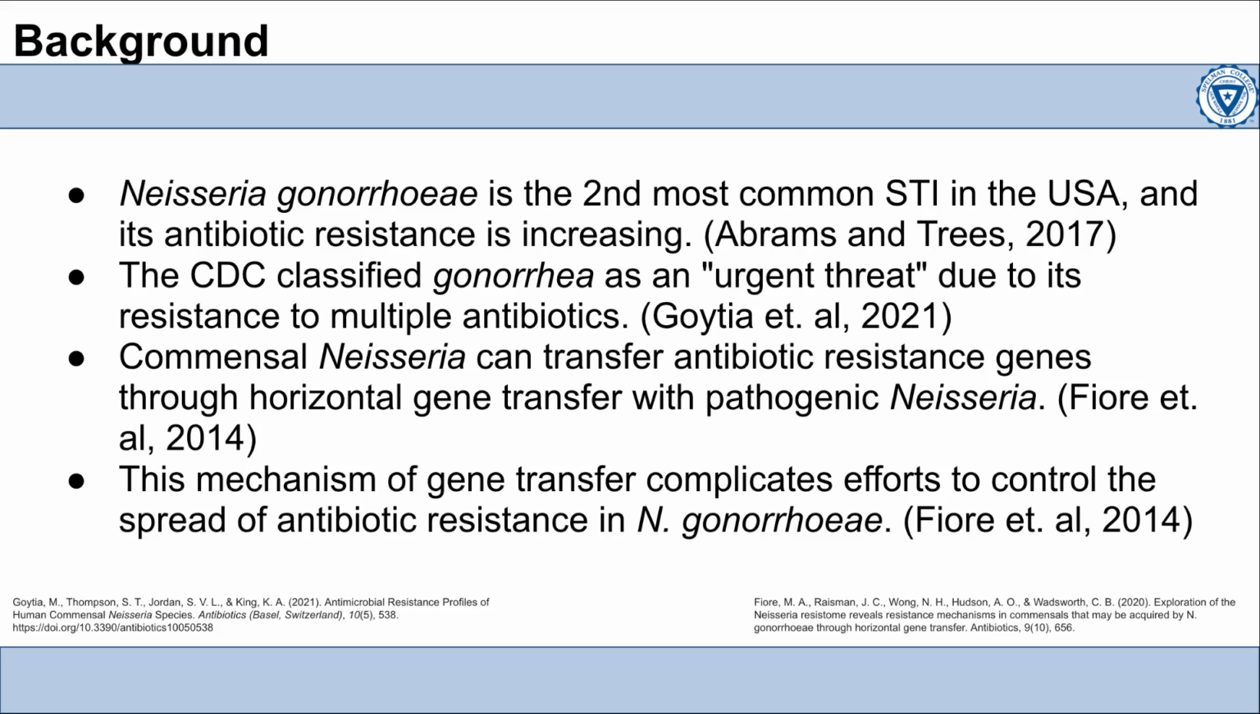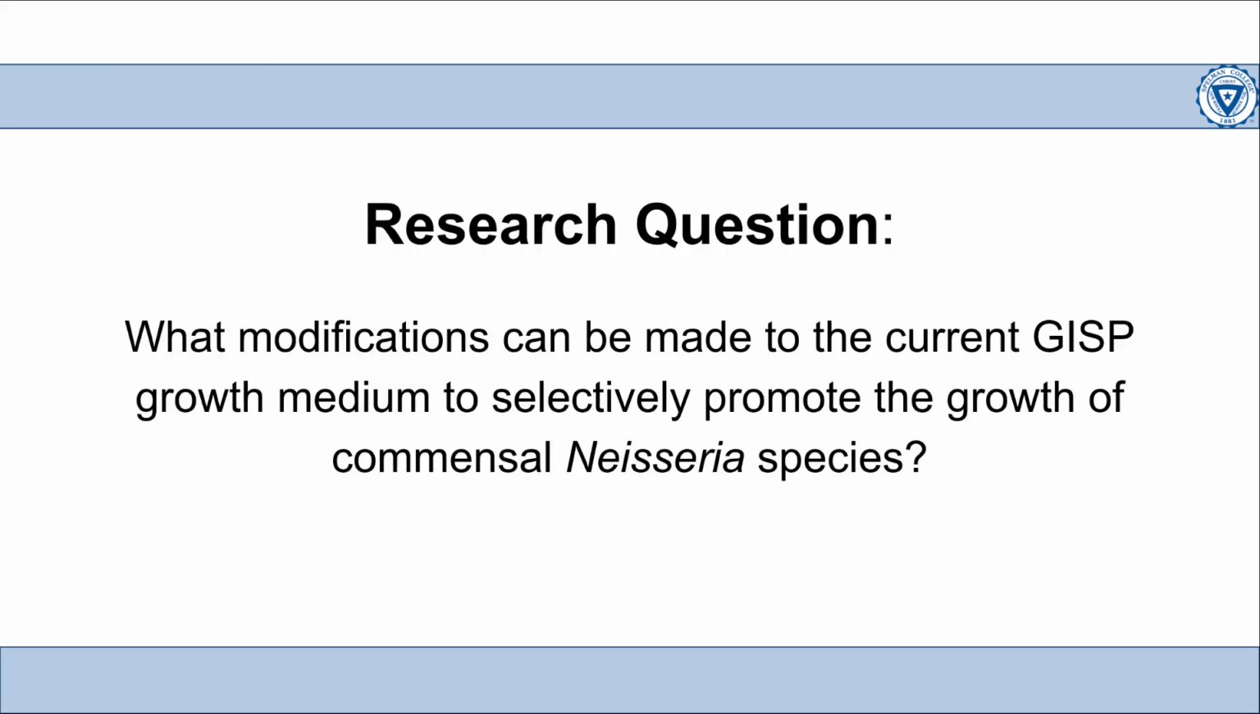Within the background, in the United States, Neisseria gonorrhoeae is the second most commonly sexually transmitted infection, and its resistance to antibiotics is increasing. The Centers for Disease Control and Prevention, also known as CDC, has classified gonorrhea as an urgent threat due to its resistance to multiple antibiotics. And furthermore, commensal Neisseria can transfer antibiotic resistance to pathogenic Neisseria through horizontal gene transfer, which makes it really difficult to control the spread of antibiotic resistance in Neisseria gonorrhoeae.